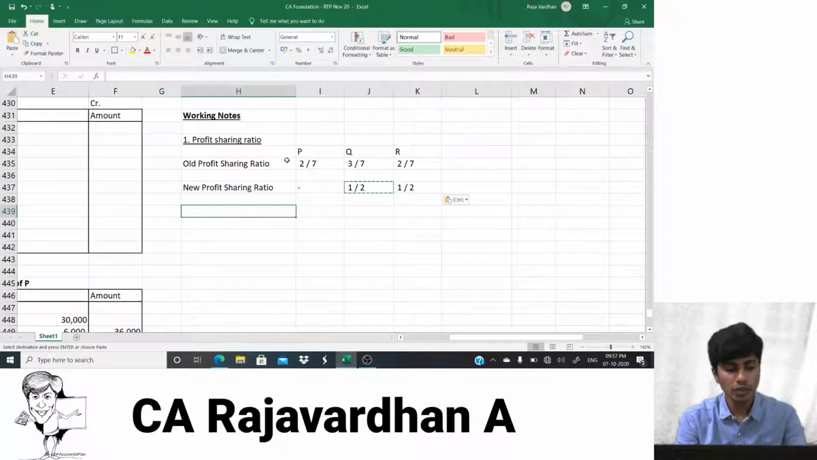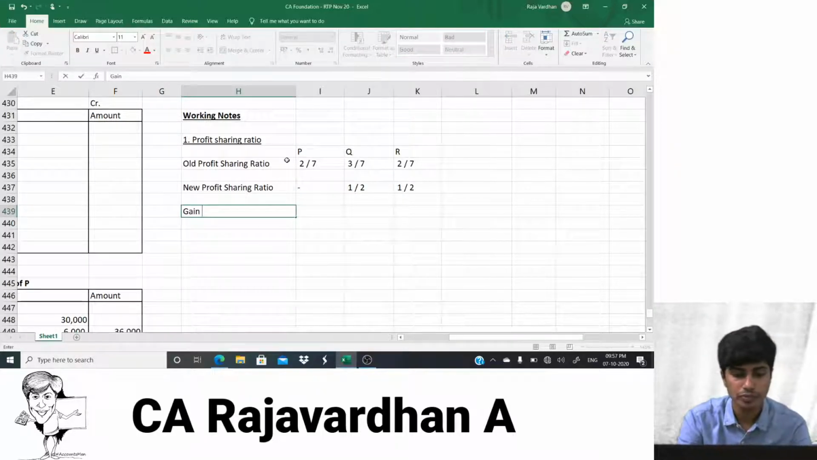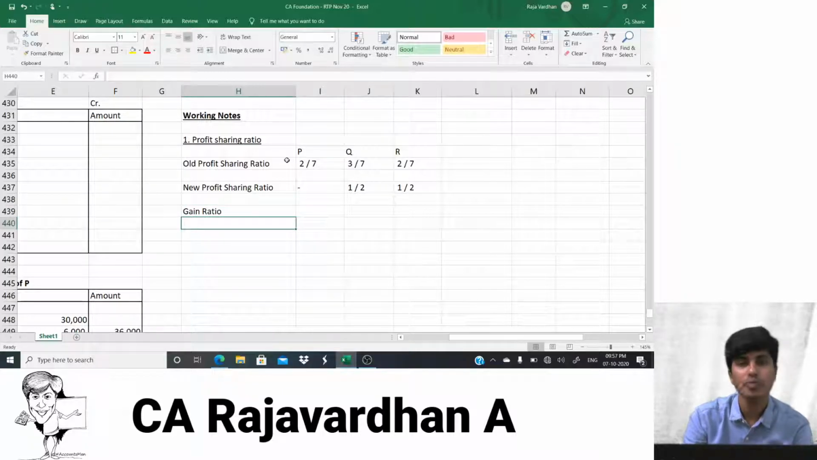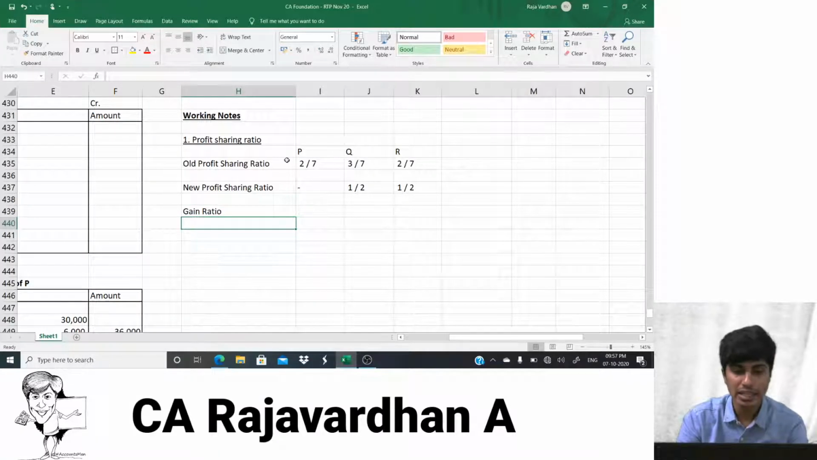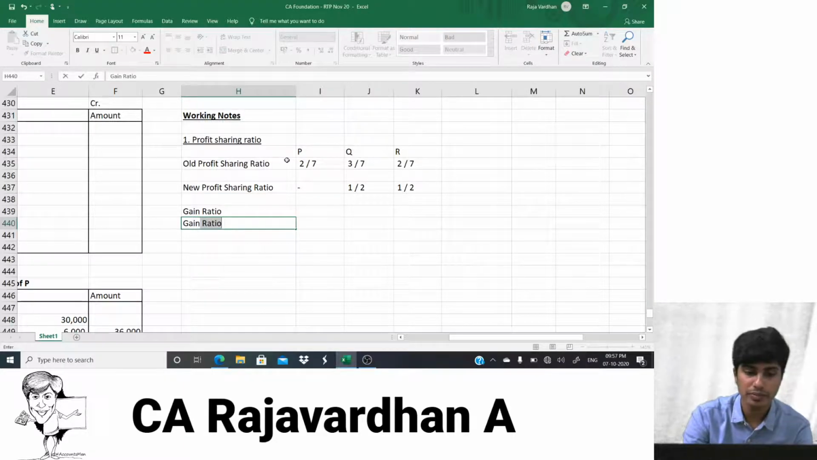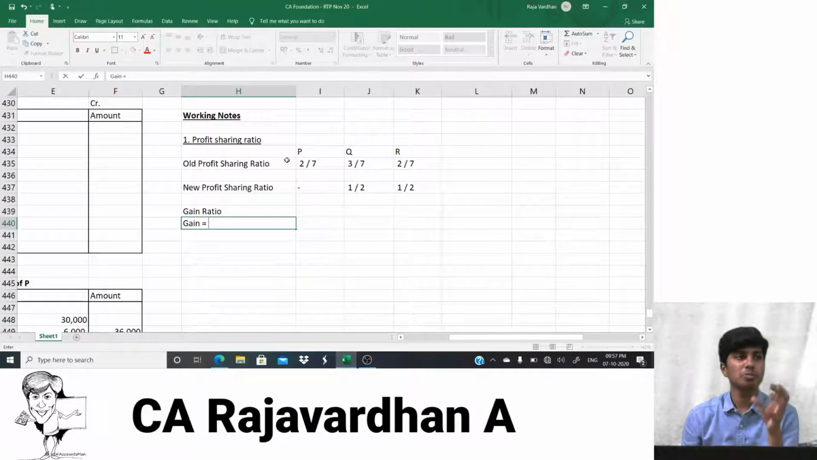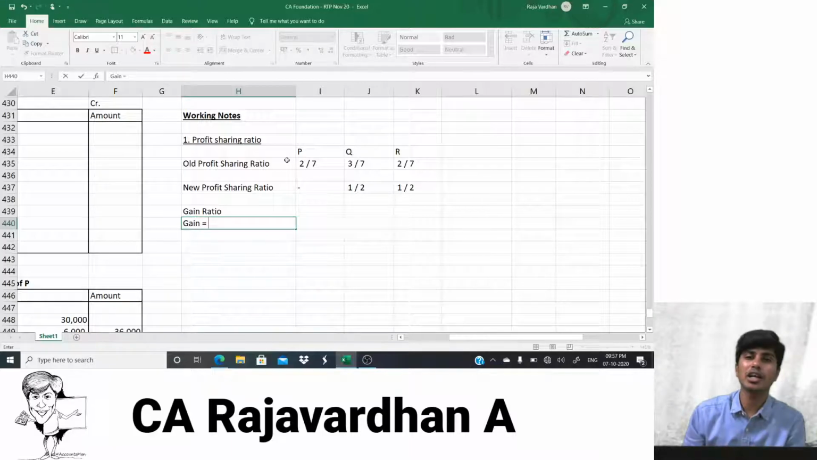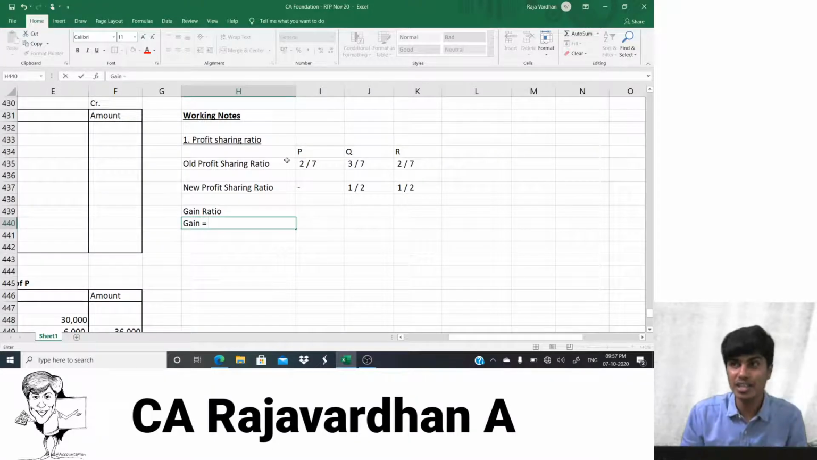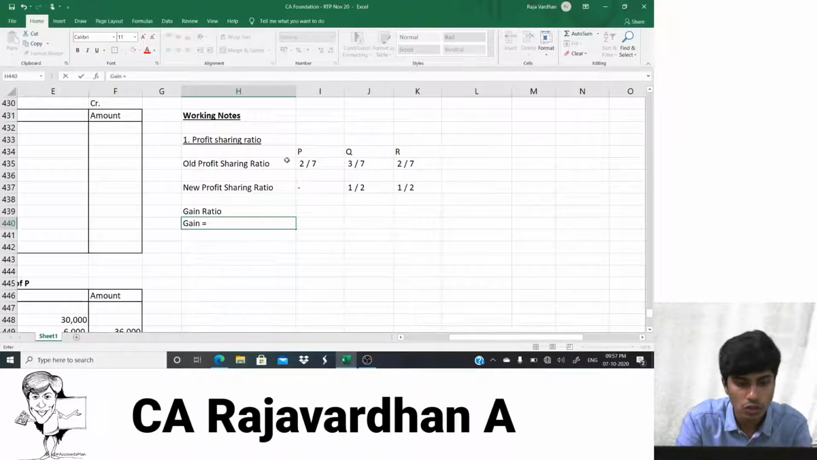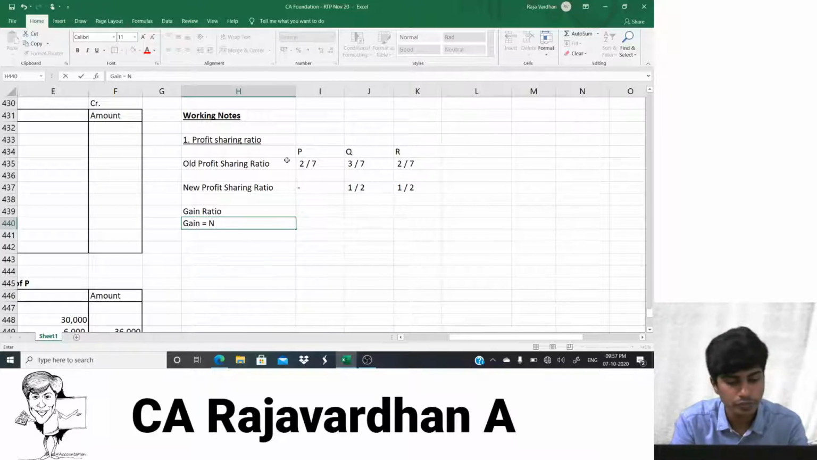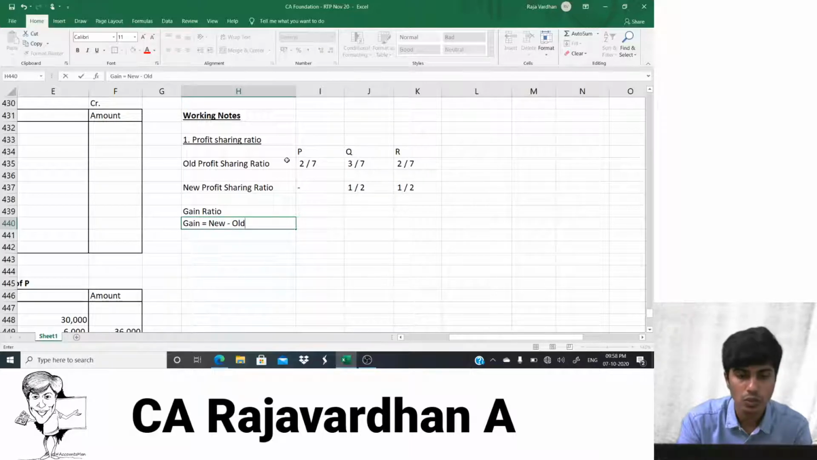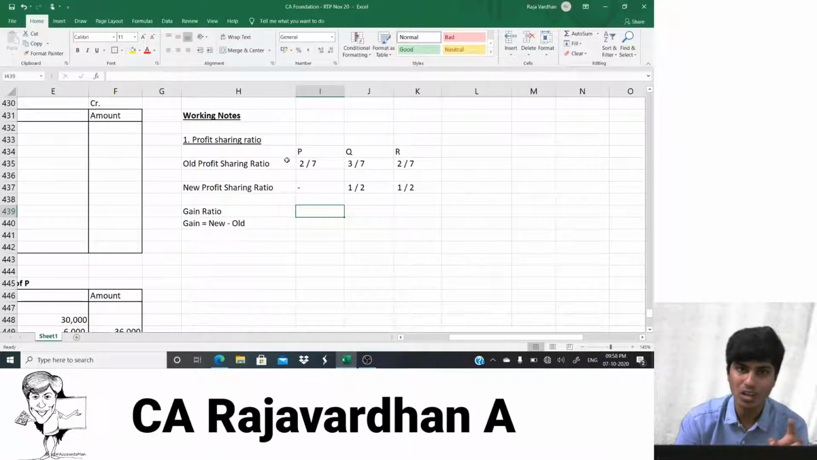Now we are going to find the gain ratio. Okay, what exactly is gain ratio? Gain will usually be computed like this. See, previously I had 2, now I have 3. I've got more, I've gained. It's like, before the entire lockdown happened, my weight was 60 kgs, now it's 65 kgs. I've gained 5 kgs. So that's the increase. Gain is more of what you have now but didn't have before. So gain is the new profit sharing ratio minus old. You guys get that? So P is not gaining. P is the person who's losing.